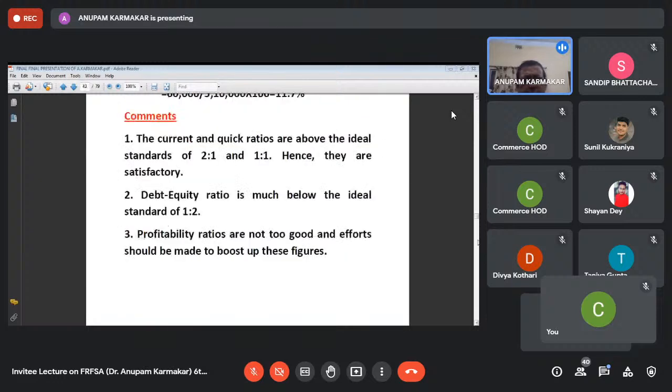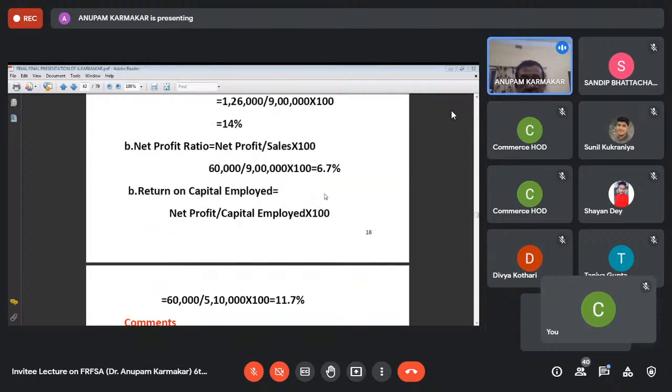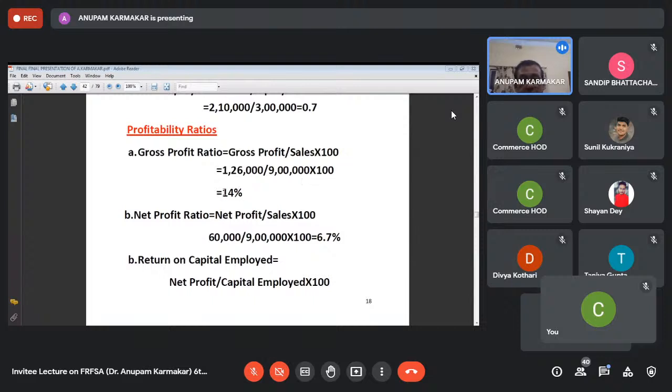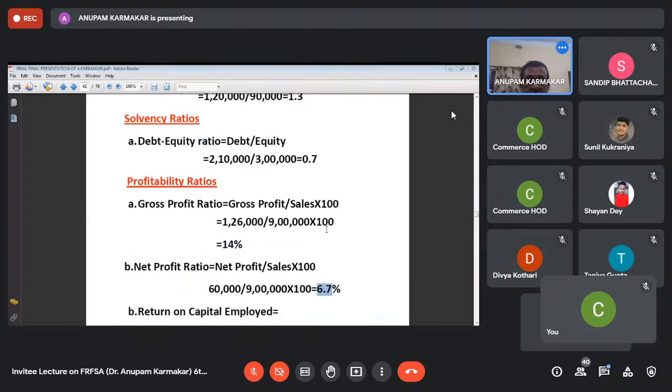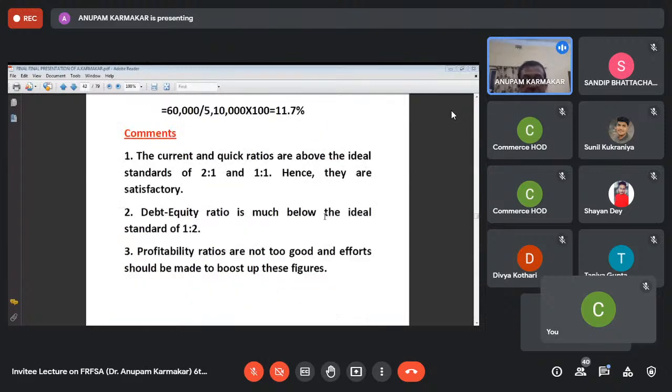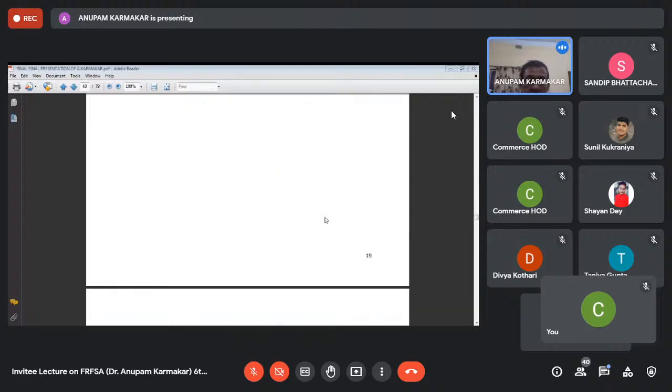Just in the problem, you have seen that current and quick ratios are above the ideal standard and hence they are satisfactory. Debt equity ratio is much below the ideal standard. Profitability ratios are not too good. You can see that the gross profit ratio is 14, net profit ratio is 6.7. So these two ratios are not good. And debt equity ratio is 0.7 is to 1. So you can see debt equity ratio is much below the ideal standard of 1 is to 2. So it is a good sign.